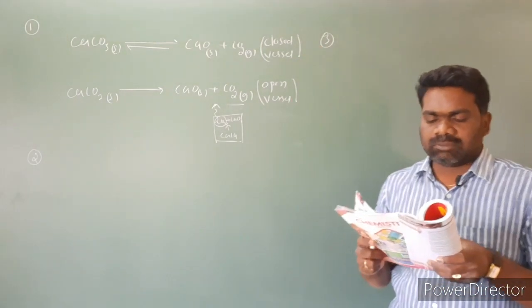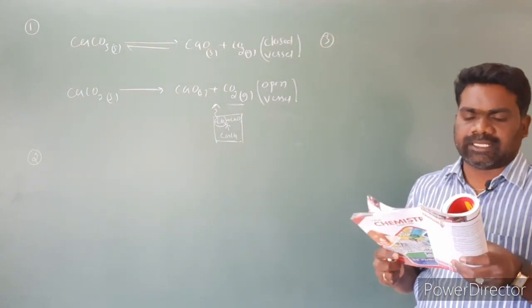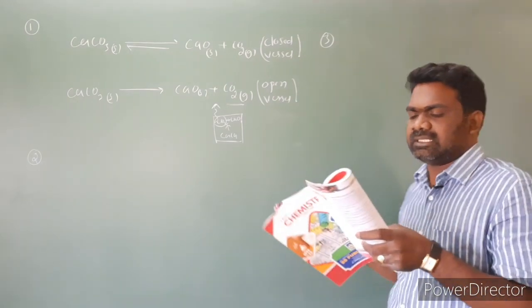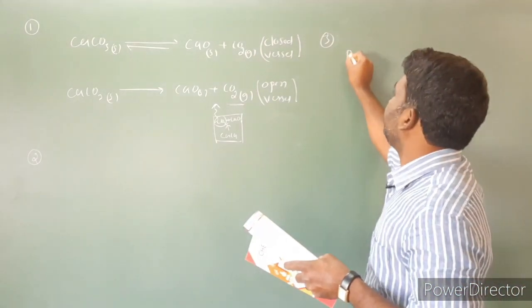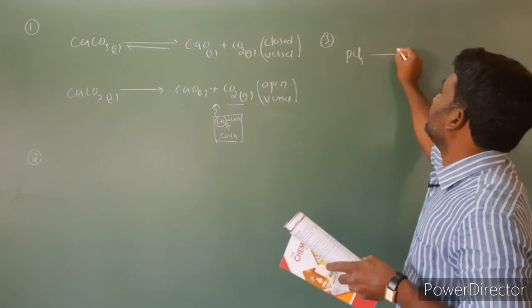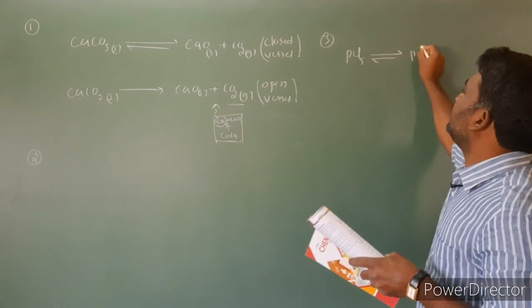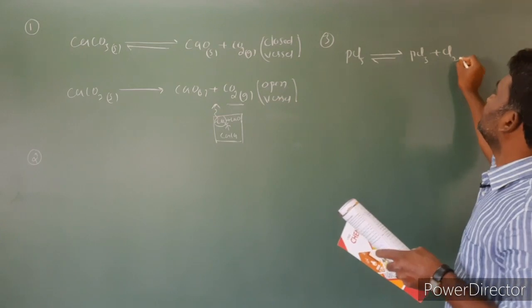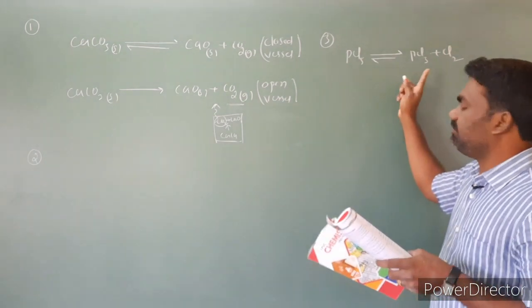Question number 3, which of the following is an irreversible reaction? First option, PCl5 gives rise to PCl3 plus Cl2. It is a reversible reaction.